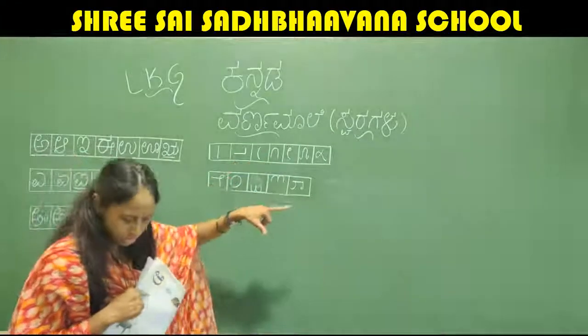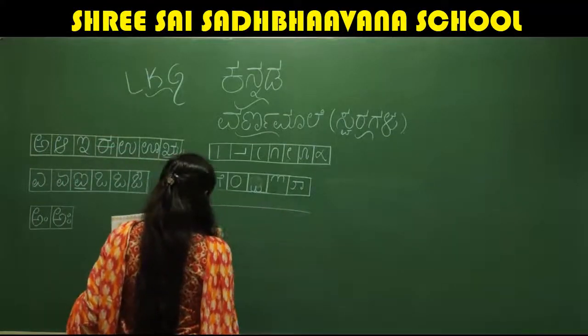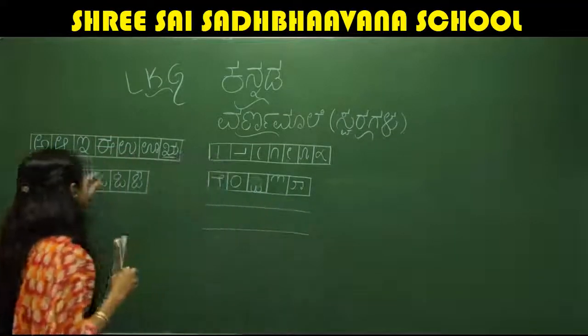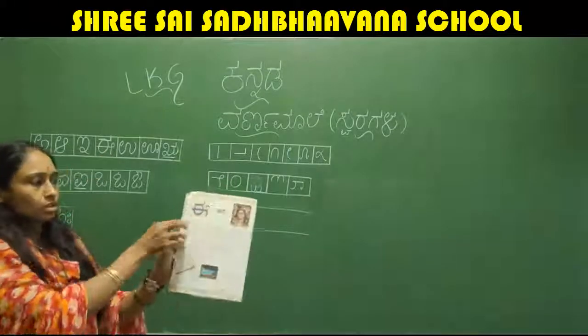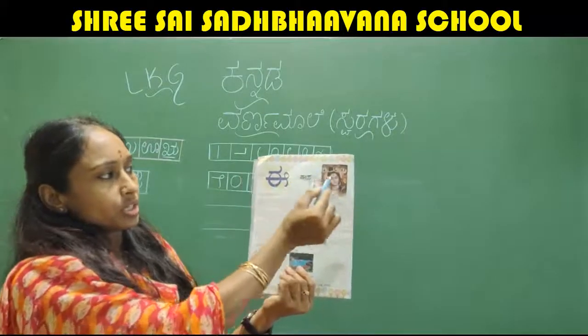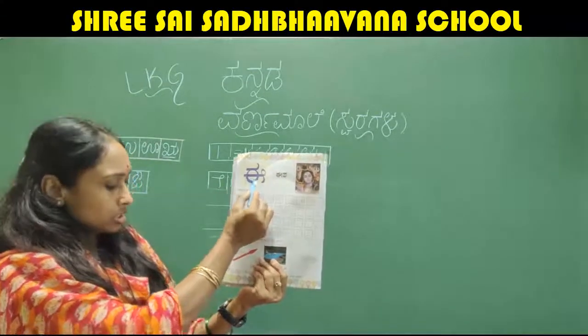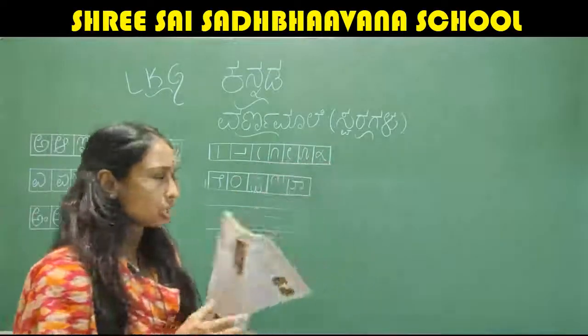See, you have strokes here. Using those strokes only you are going to write. So first I will draw 2 lines, and this is letter E. Look at here. Can you see? This is letter E.